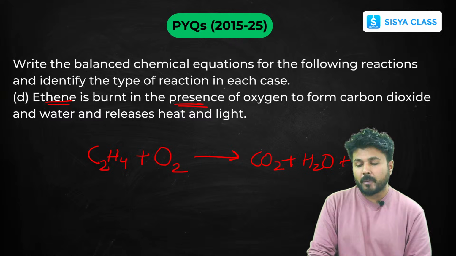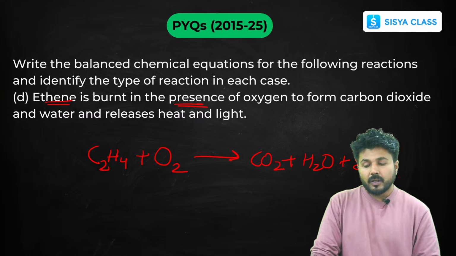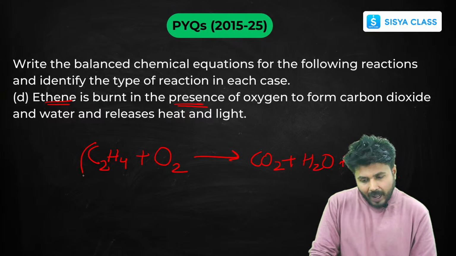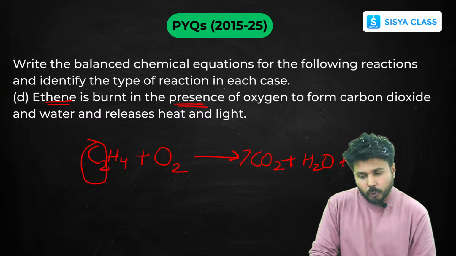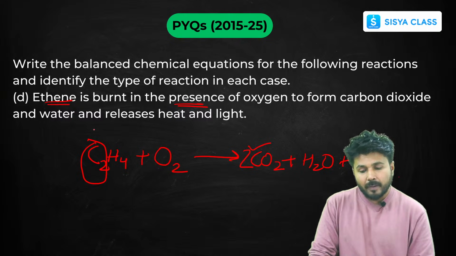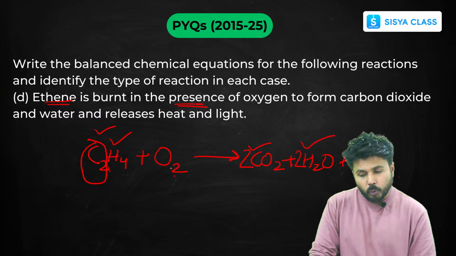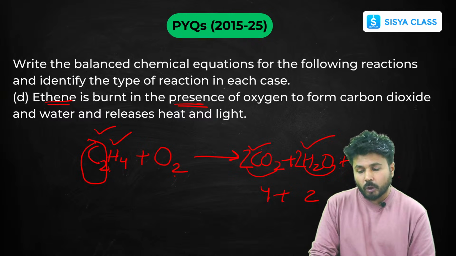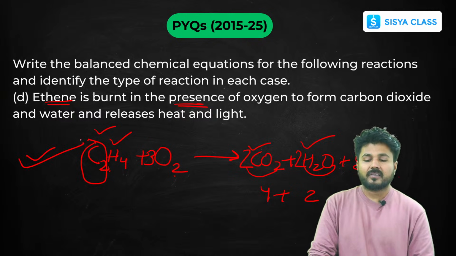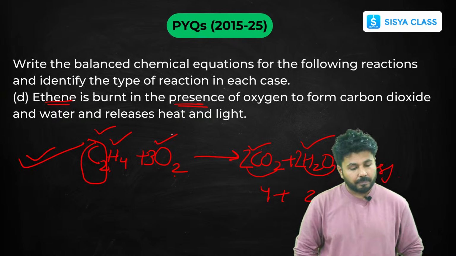Energy is released in the form of heat and light. Okay, so now see it, is it balanced? So carbon is 2 here, here it's 1, so put 2 here. Now carbon is balanced. Now hydrogen is 4, hydrogen is 2 here, so put 2 here. Hydrogen is also balanced. Now oxygen is 2, but here oxygen is 4 plus 2. So it's 6 oxygen atoms. So put 3 here. Now this is a balanced chemical reaction.